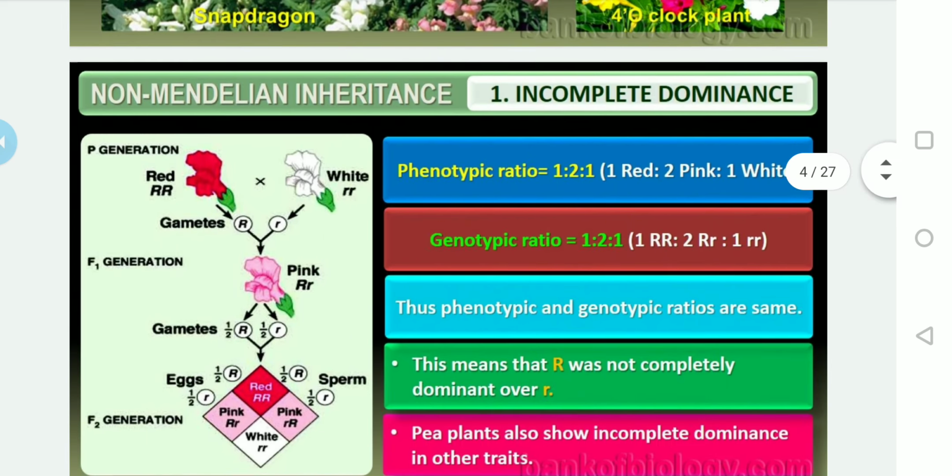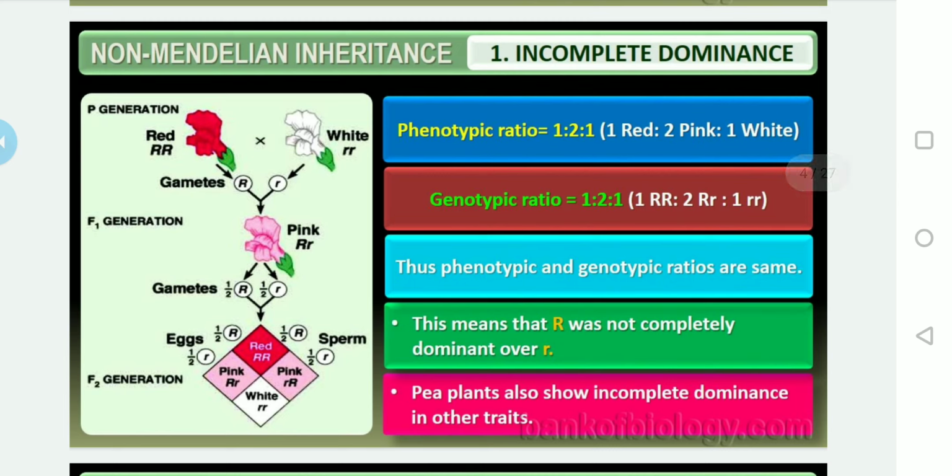Now, I was telling about why it is considered non-Mendelian inheritance.